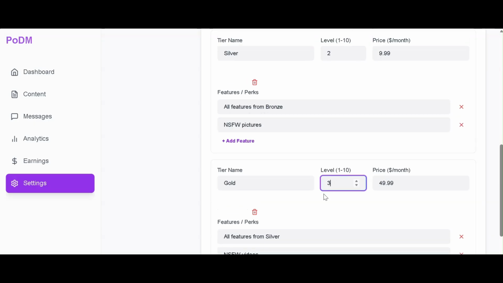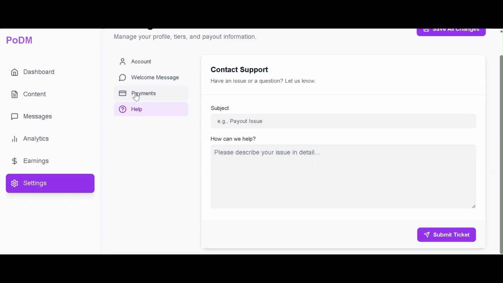If you ever get stuck, the Help tab is right there. Just submit a ticket and the team will get back to you. And that's it. Your PoDM profile is ready to go. Remember, PoDM is about quality connection, not just quantity. Stop chasing those likes and start building your club.